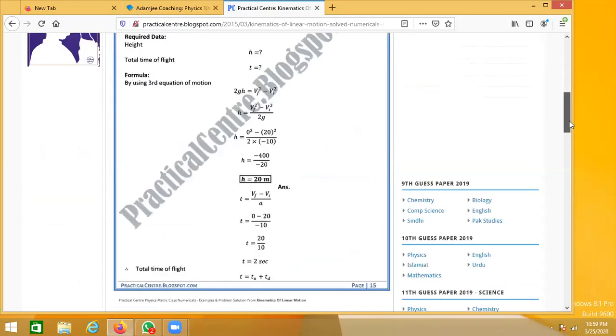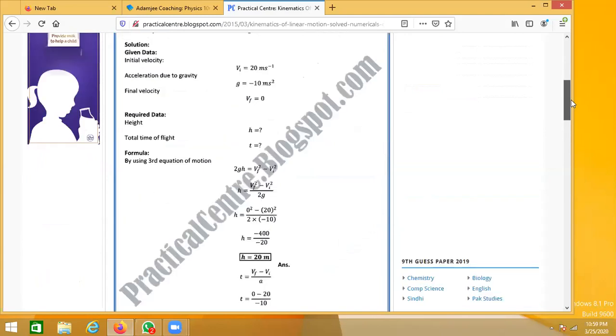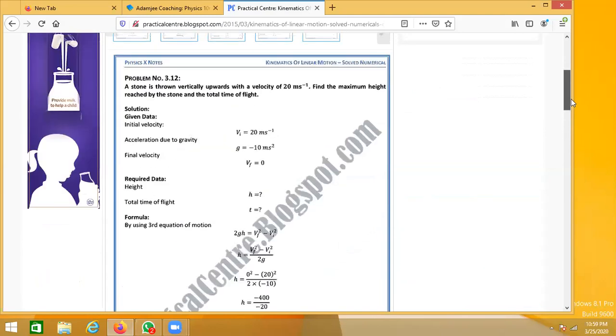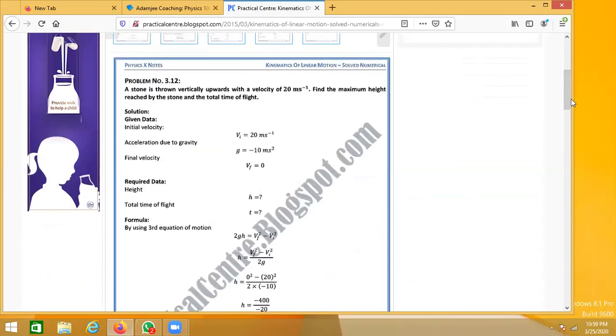And the second thing we have to work out is the height, how high the stone will reach when it is thrown. So if we read the question closely, what is given? They're saying it is thrown vertically upward with a velocity of 20 meters per second. Find the maximum height reached by the stone and the time.